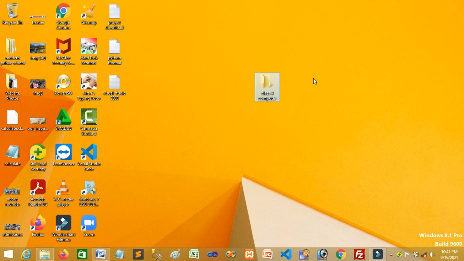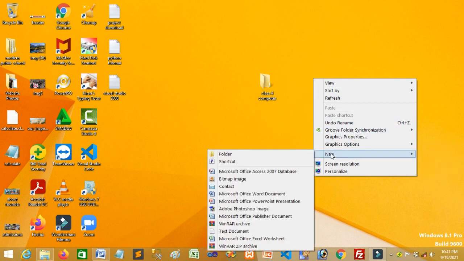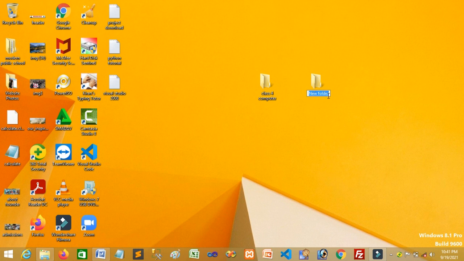So again I will tell you, right click wherever you want to create a folder, go to the new option, then another window opens, one small dialog box. In that you can choose folder, then automatically one folder is created. If you want to change the folder name as you wish, you can give your name also. Example, Raja. So I put the folder name Raja. You can give the folder any name you wish.